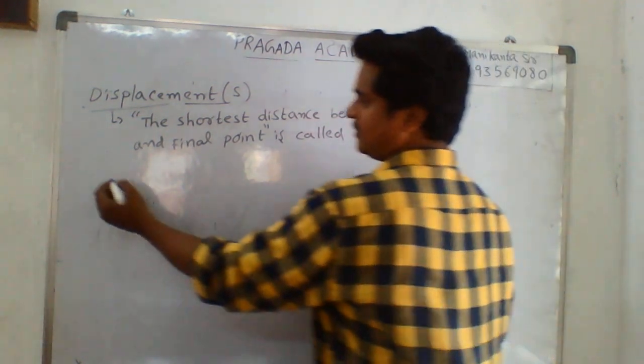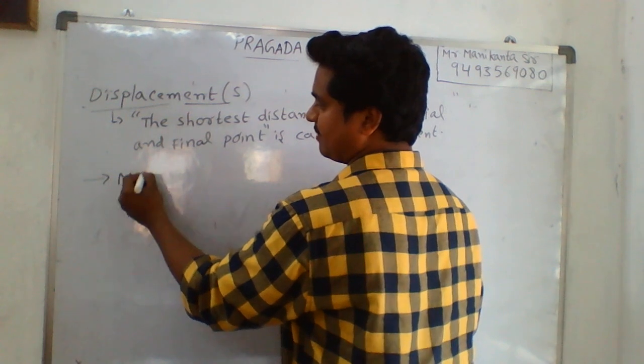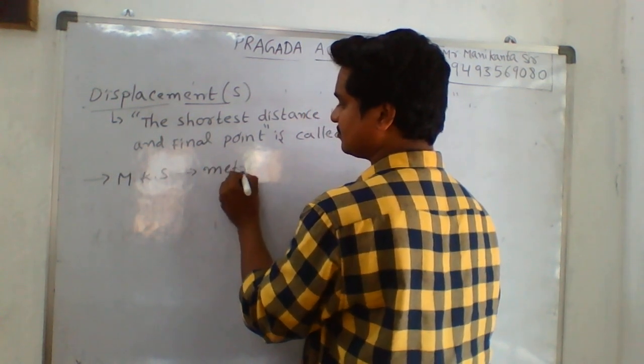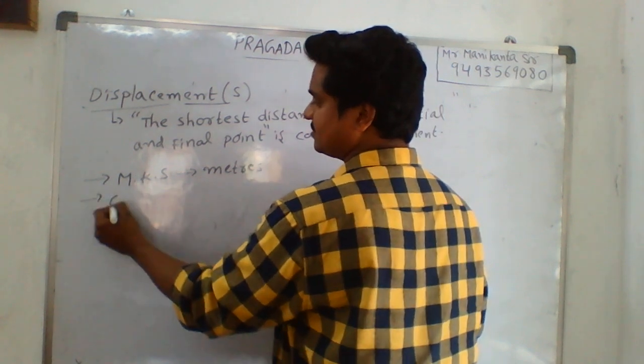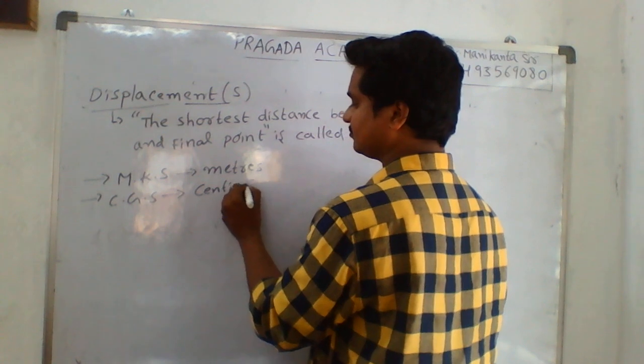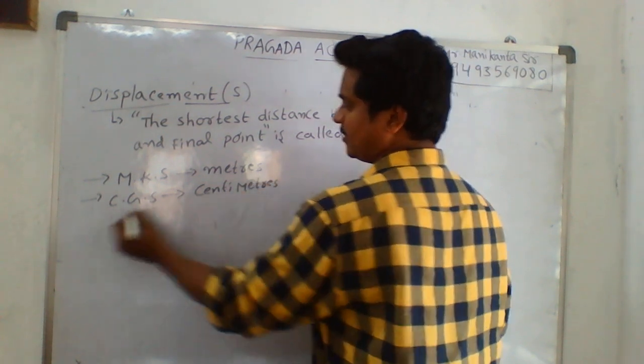Here the units will be the same. The MKS unit is meters, and the CGS unit is centimeters.